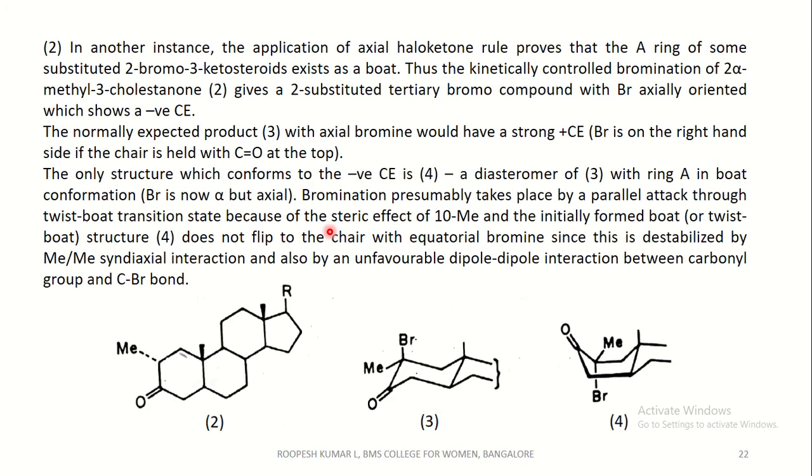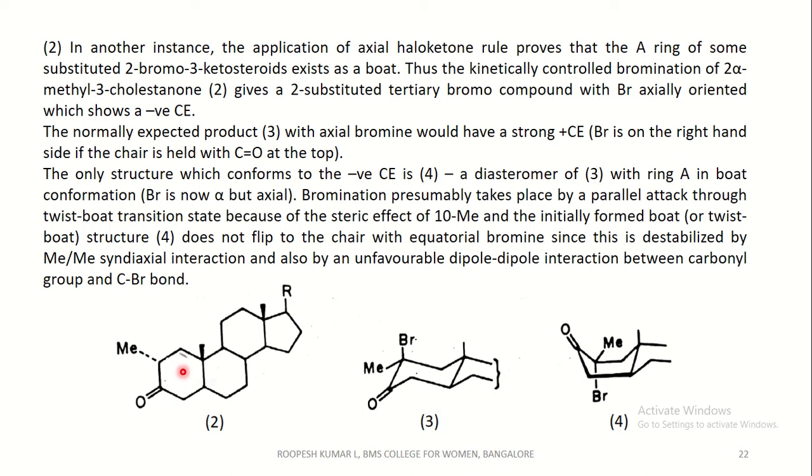Coming to the next example, in another instance, the application of the axial haloketone rule proves that the A ring of some substituted 2-bromo 3-keto steroids exists as a boat. Thus the kinetically controlled bromination of 2-alpha methyl 3-cholestanone gives a 2 substituted tertiary bromo compound with bromine axially oriented, which shows a negative Cotton effect.